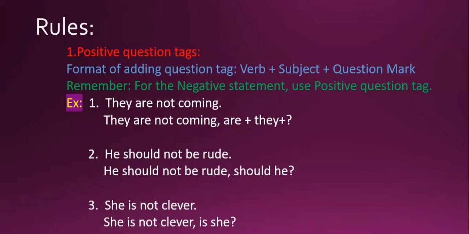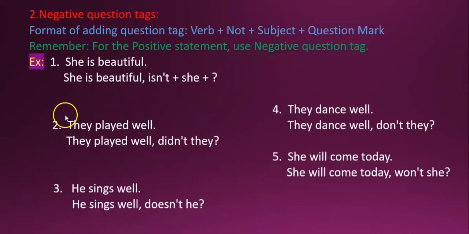Now we will see the second rule, that is, for the positive statement, use a negative question tag. The format of adding the question tag is verb plus not plus subject plus question mark. "She is beautiful." This is a positive statement. We are going to use a negative question tag. So we will write "She is beautiful," comma, "is", and then we will add "not". "Is not" will be written as "isn't" in the shortest possible form, and then "she", because this is a pronoun, and add a question mark.